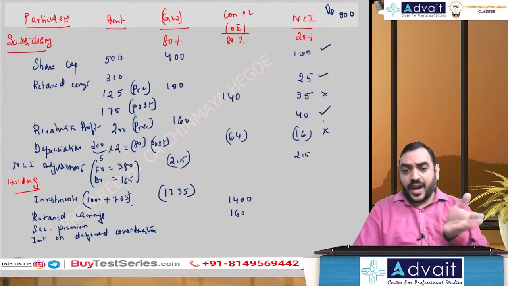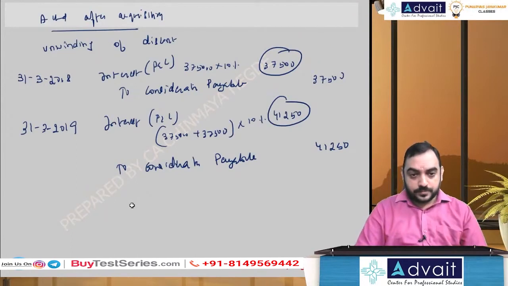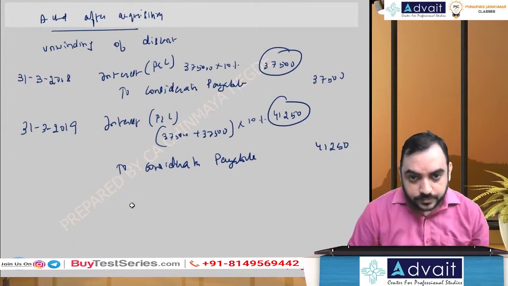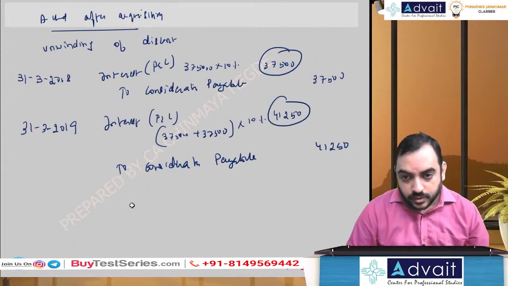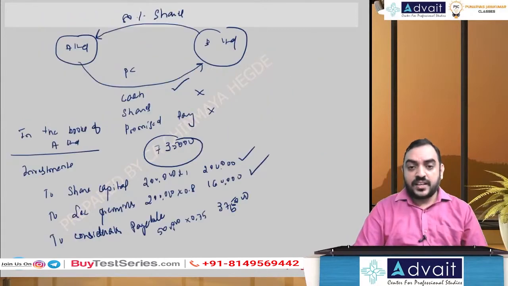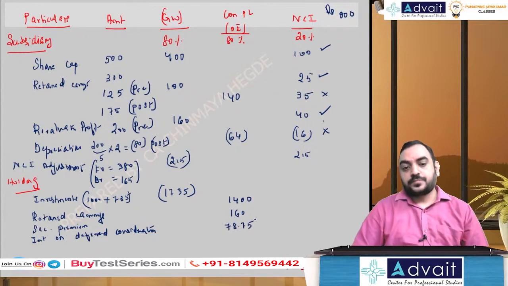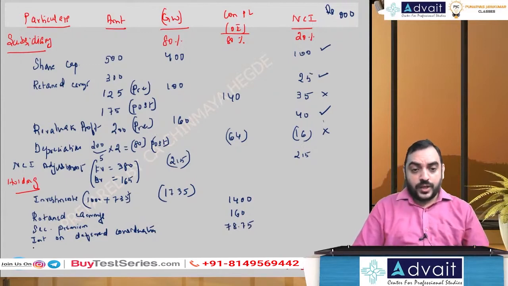I don't have space to add it, so please add it up. 37,500 plus 41,250 is 78,750. So I'll write 78.75 because rupees are in thousands. 78.75.